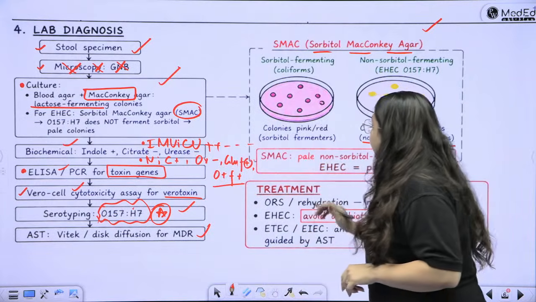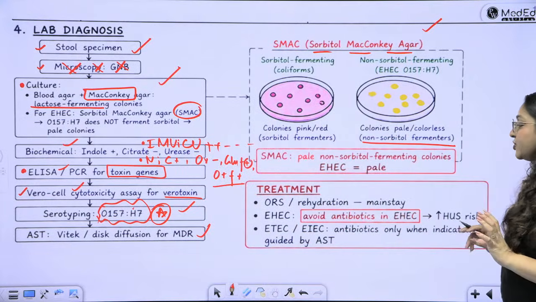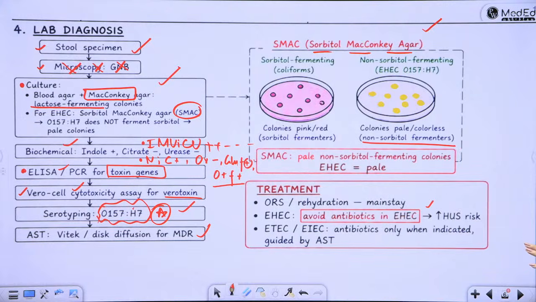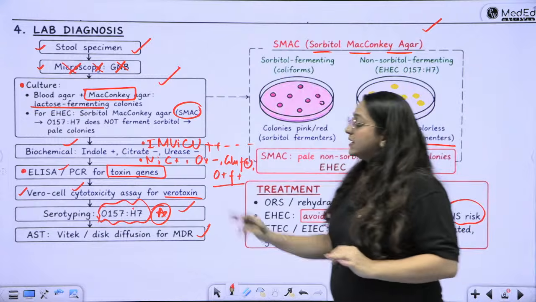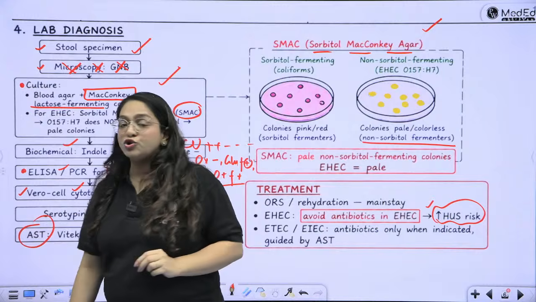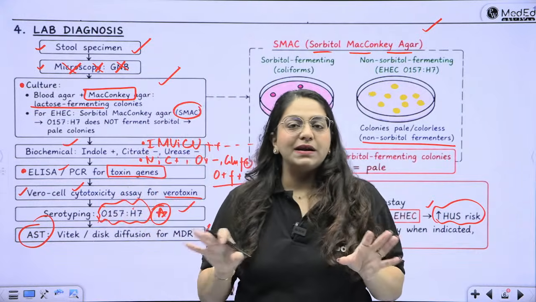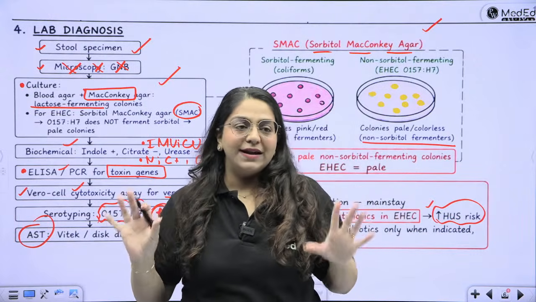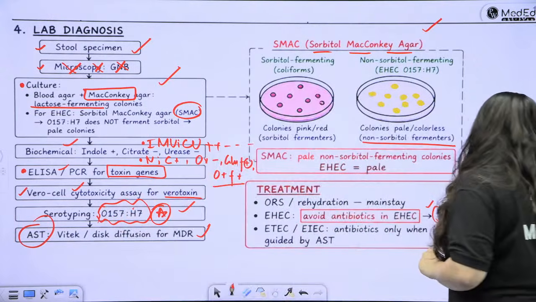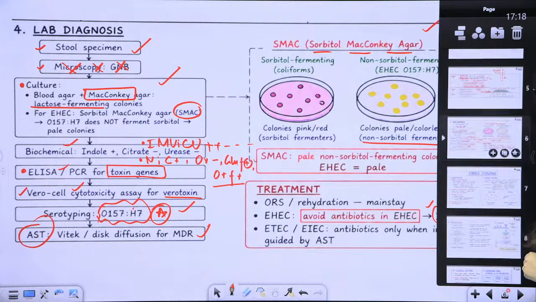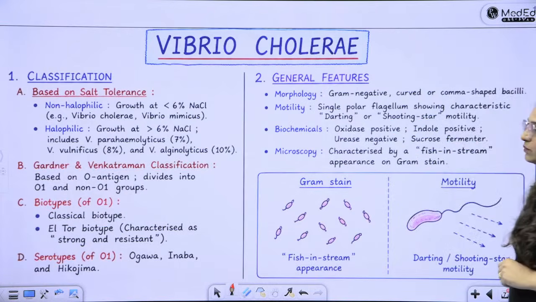Okay? Then treatment is done how? Oral rehydration. In EHEC you should avoid antibiotics because there is always an increased HUS risk later on, and antibiotics only when indicated. Depending upon the AST report you should prescribe. Otherwise, for most toxigenic diarrheas, antibiotics are not recommended. Only oral rehydration is recommended, right? So that finishes the entire diarrheagenic E. coli in the simplest, quickest possible manner.